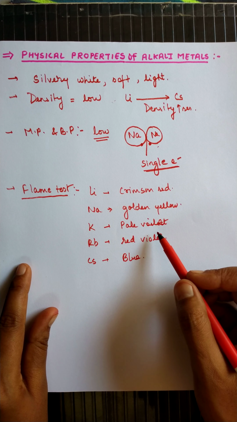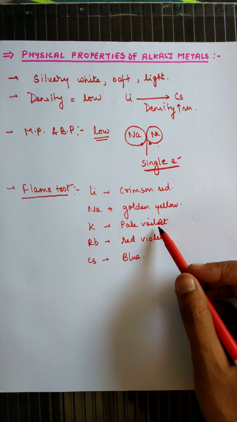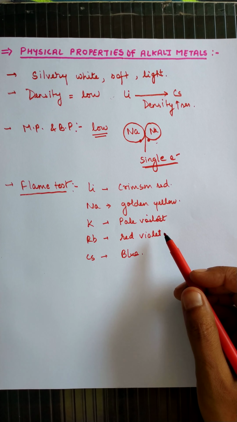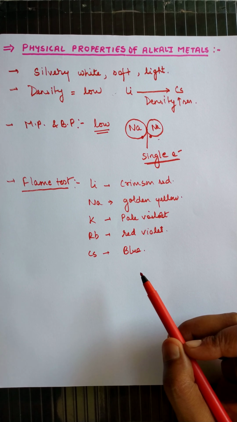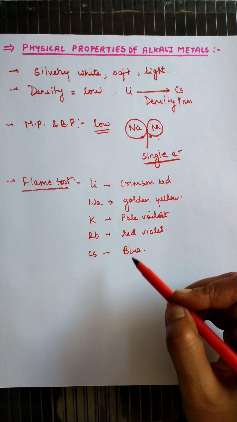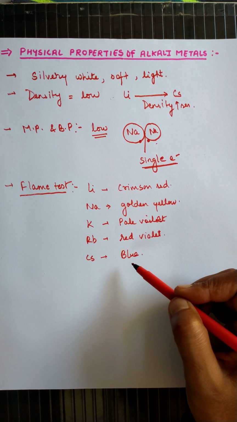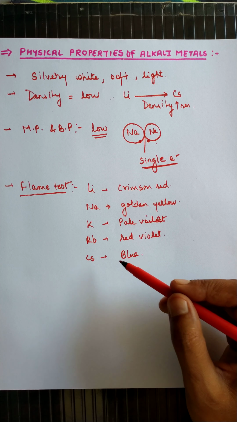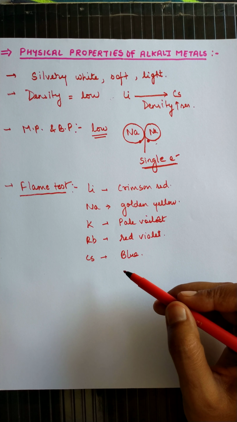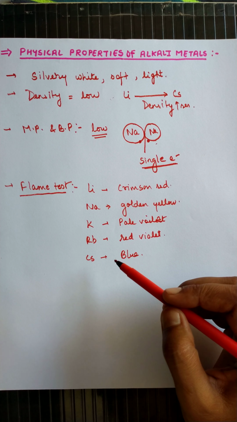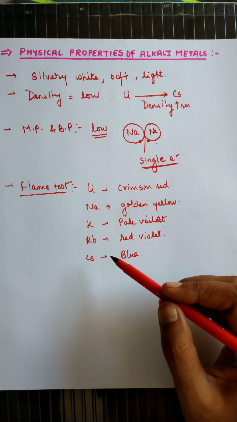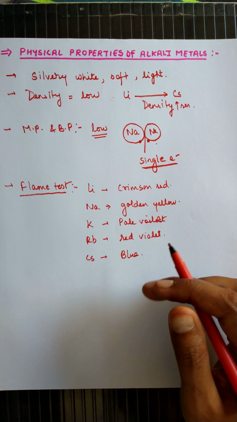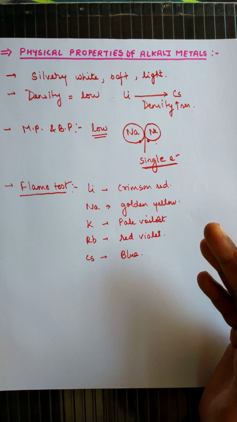So what is the reason behind the burning with different colors? Students, the reason for the flame coloration is energy. When we are heating the element, the element will get the heat energy, and due to the energy of the flame, the outermost electron gets excited to the outer energy levels.